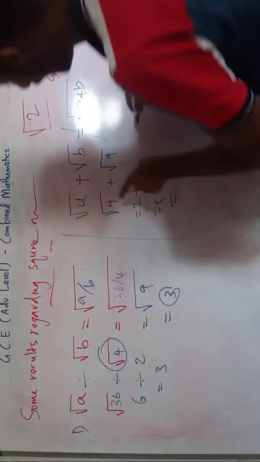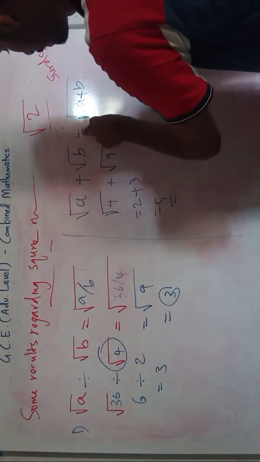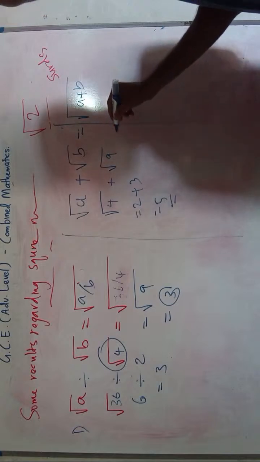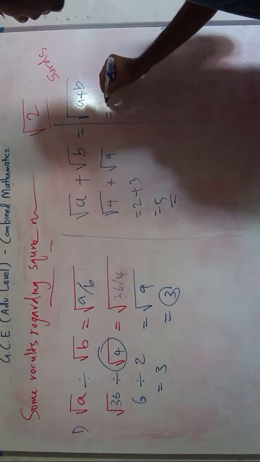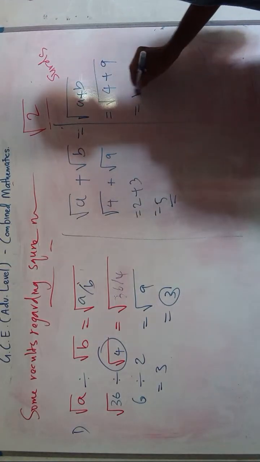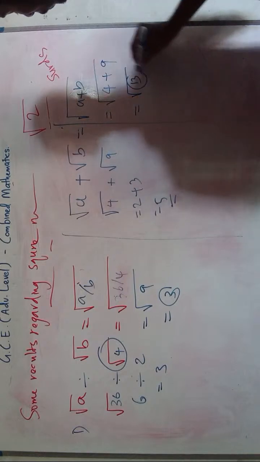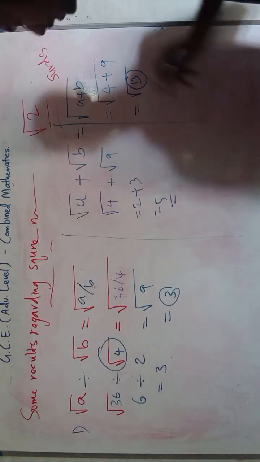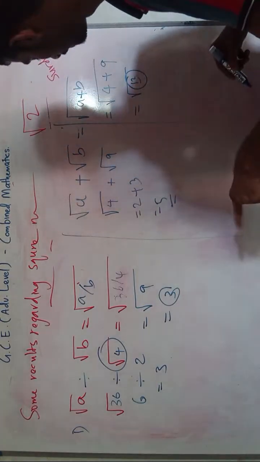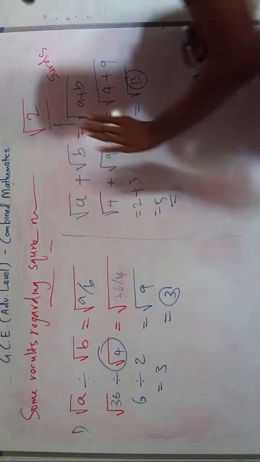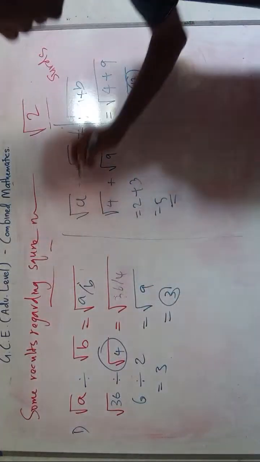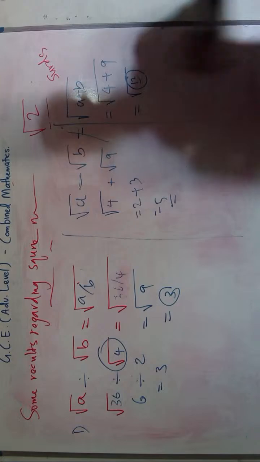But let's say you say the other form is correct. Now if you apply this, how will it appear? This is equal to the square root of 4 plus 9, instead of a we have 4 and instead of b we have 9. So this is equal to the square root of 13. The square root of 13 is a surd, right? So this is not a perfect square number. But if we had gained the answer as 25, this would be correct. But this is not equal to this. And the same applies with minus.